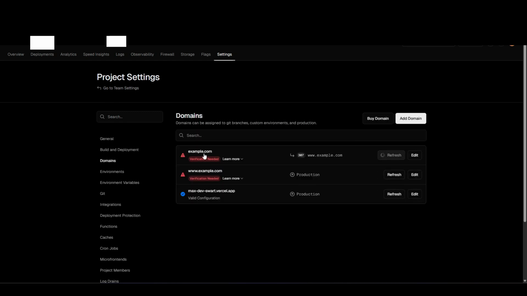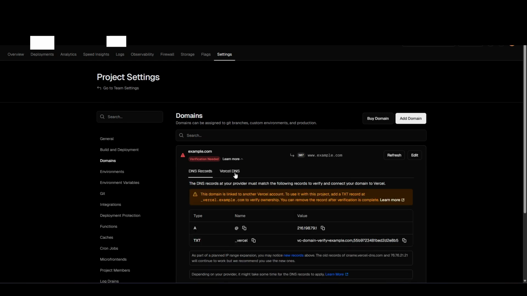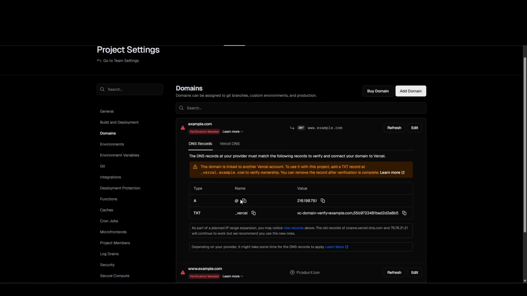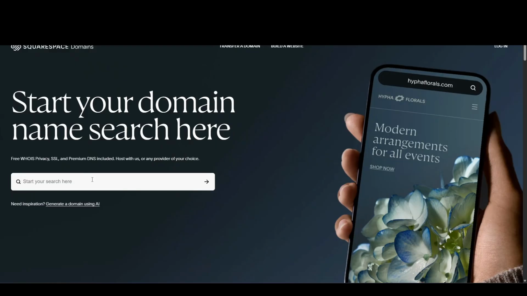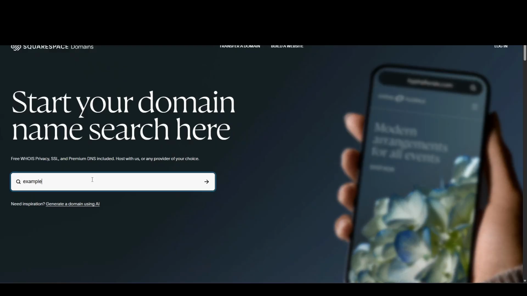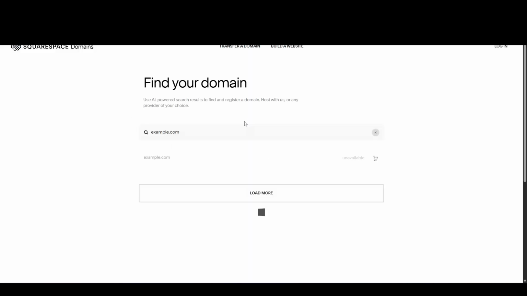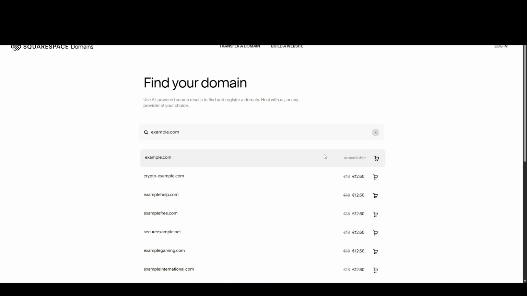So if you buy, for example, example.com, then you just need to add your DNS records to your provider. For example, you bought example.com, if it's available, I don't know, and it's unavailable.